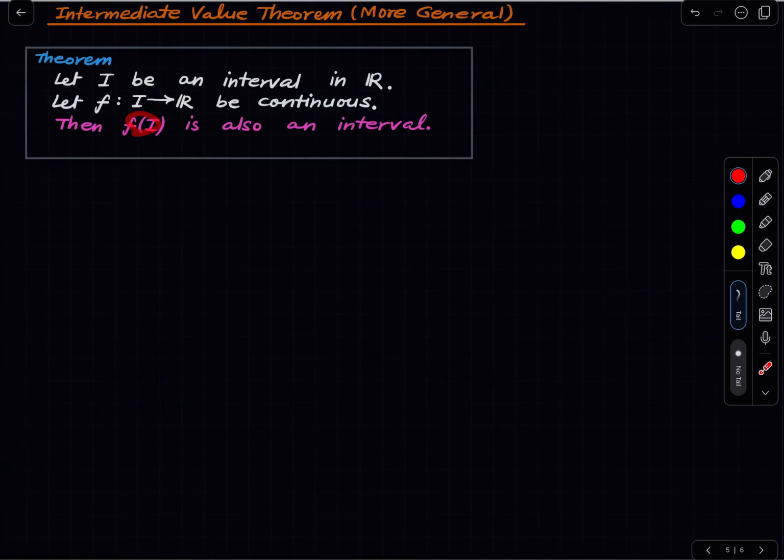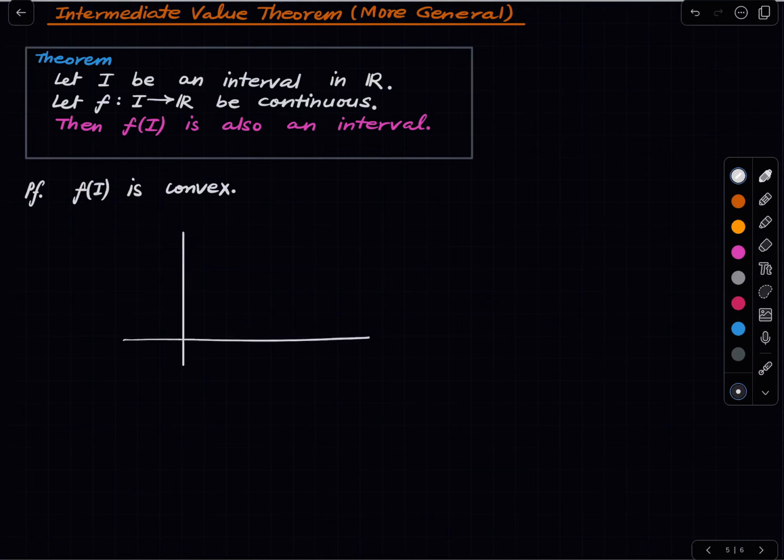Why is that? The reason is convexity property. So the reason is that f of I is convex. Again, what does that mean? It means that whenever you choose 2 points in f of I, one less than the other, then everything between them will also be there in f of I. And the reason for that is the intermediate value property that we just proved. So suppose I choose 2 points in f of I. Let's call them x and y.